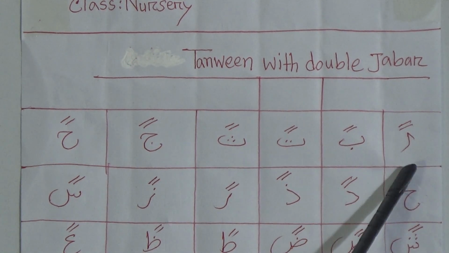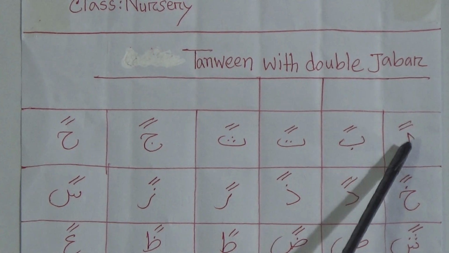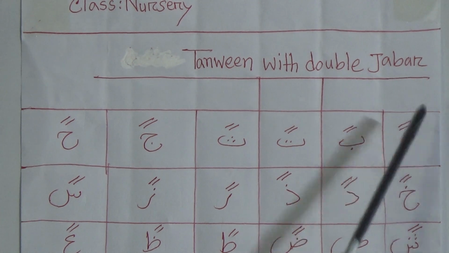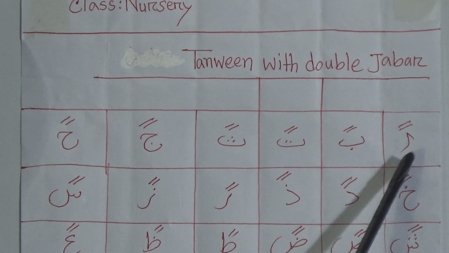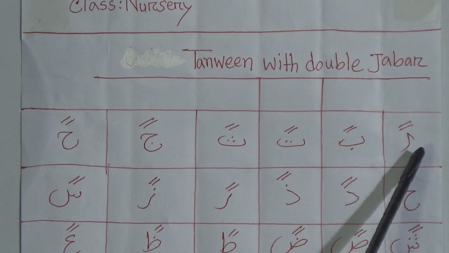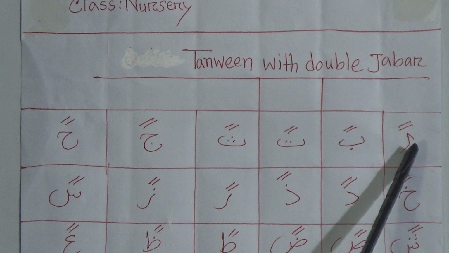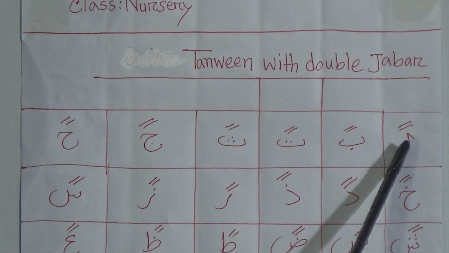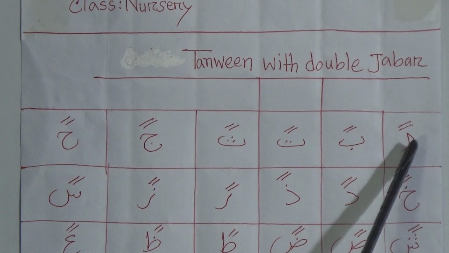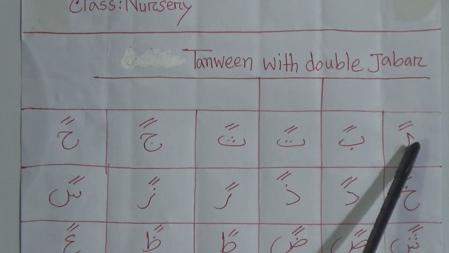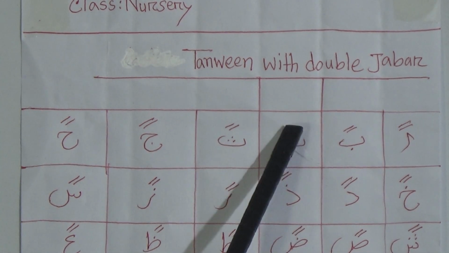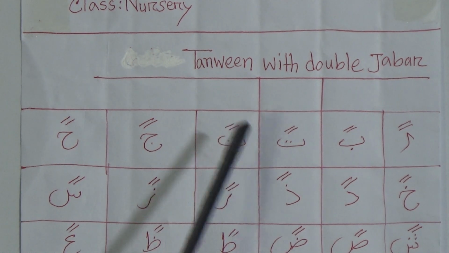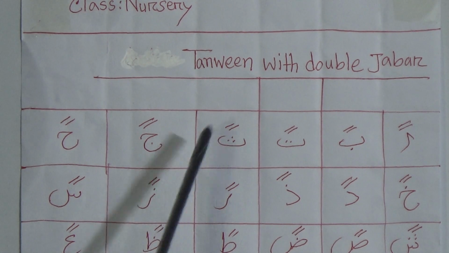Okay, now let's start. Hamza, Dui Jabar, An. My dear students, if Alif takes any single Jabar, single Jer or single Pesh, or double Jabar, double Jer or double Pesh, then we call it Hamza. Now we should call Alif as Hamza. So, Hamza Dui Jabar An, then Ba Dui Jabar Ban, then Ta Dui Jabar Tan, then Tha Dui Jabar Than. You have to pronounce this one very softly.